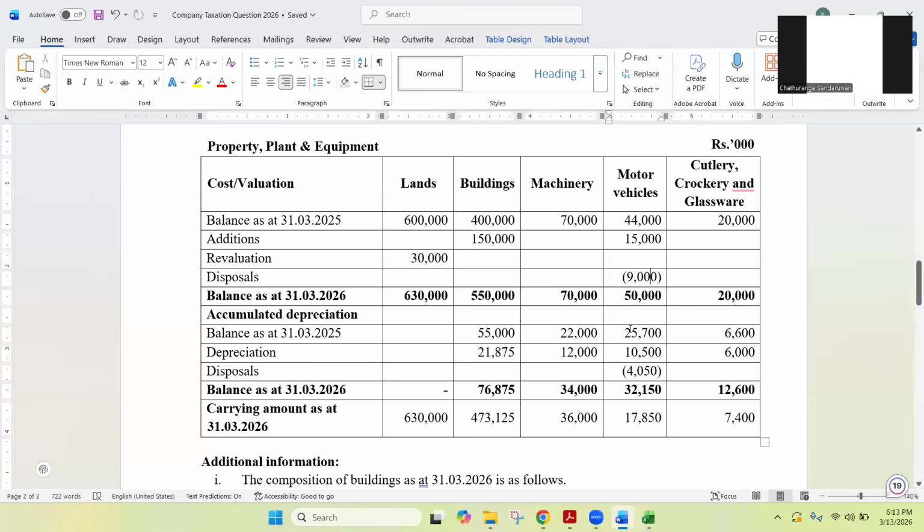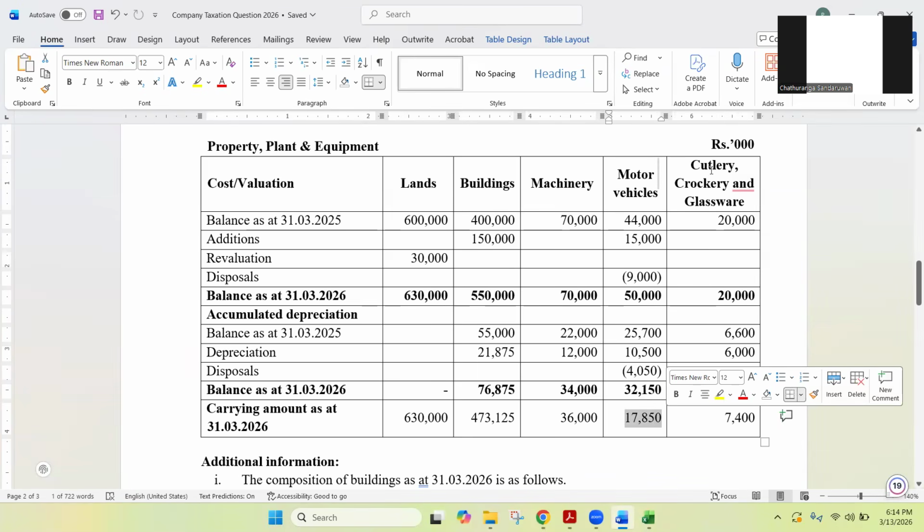And then when it comes to accumulated depreciation, they have the opening balance, they have the current year depreciation, and this is what, when we are disposing the assets, we have to reverse. So we have to remove the accumulated depreciation. So that accumulated depreciation has been removed from the PPE note, and then the final balance of accumulated depreciation, and then the carrying amount.